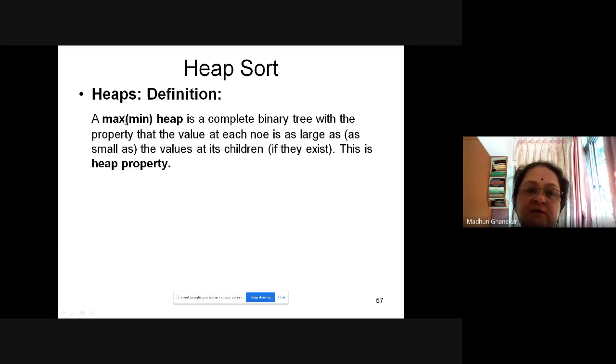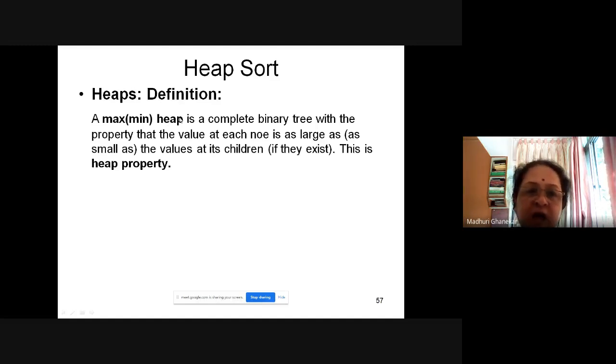A max (min). What is the meaning of this bracket? I'll keep it aside and explain it later. You just take it as: a max heap is a complete binary tree with the property that the value at each node is as large as the value at its children, if they exist.